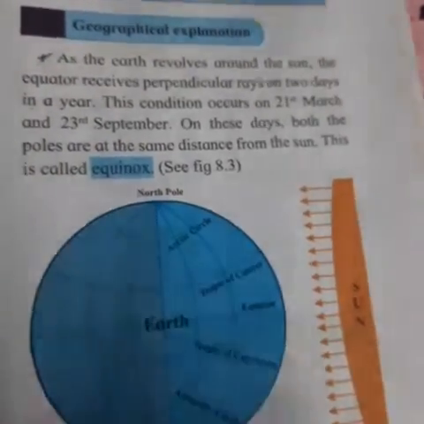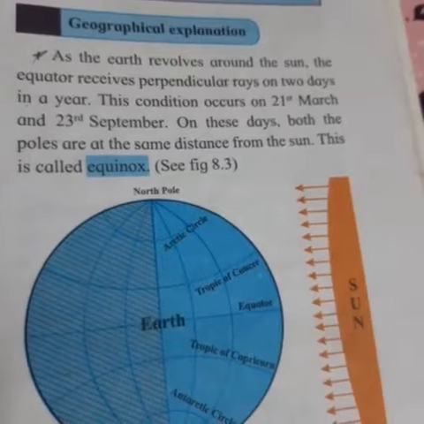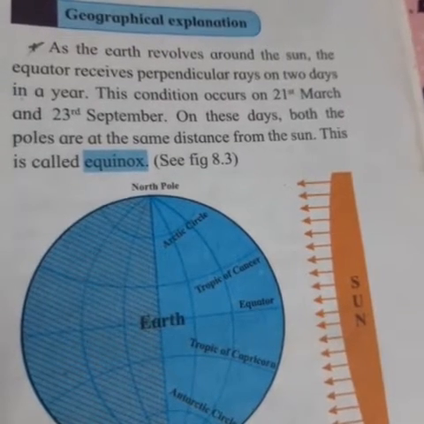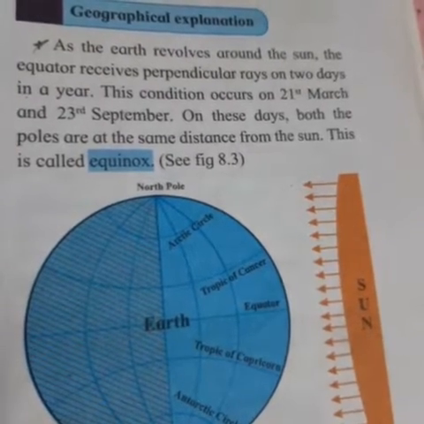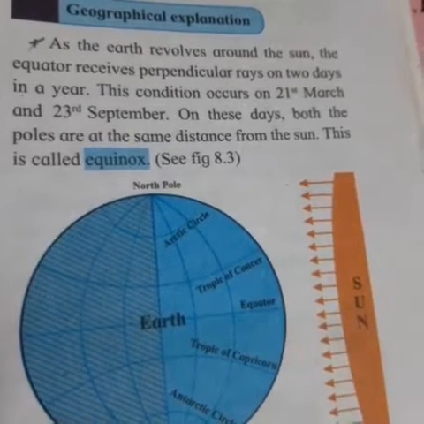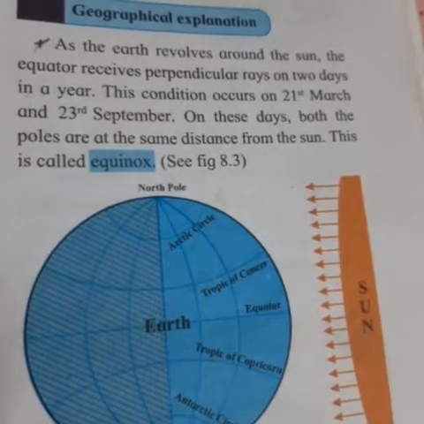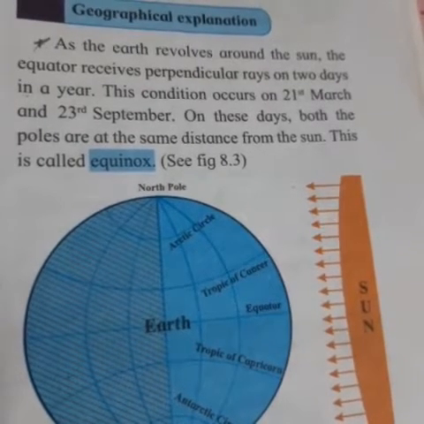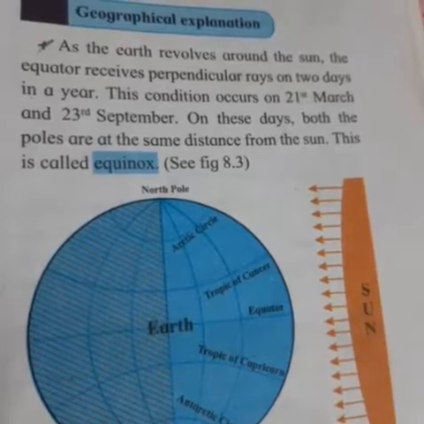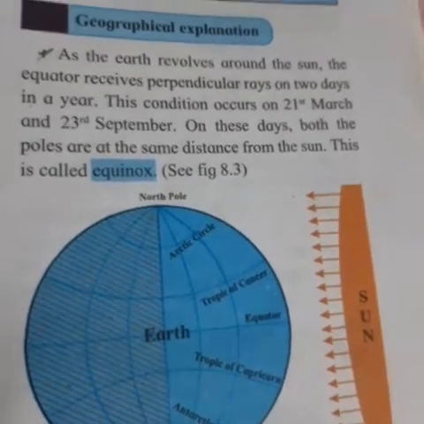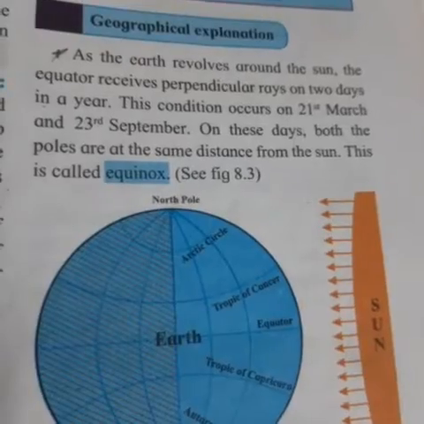Now let's move to the next paragraph. As the earth revolves around the sun, the equator receives perpendicular rays on 2 days in a year. This condition occurs on 21st March and 23rd September. On these days, both the poles are at the same distance from the sun. This is called equinox.